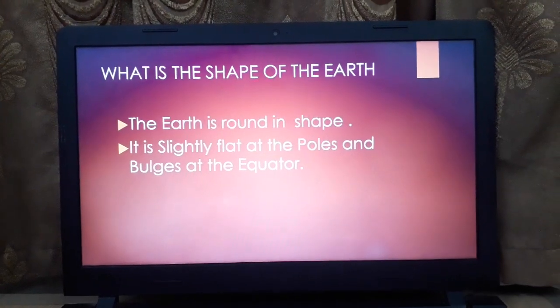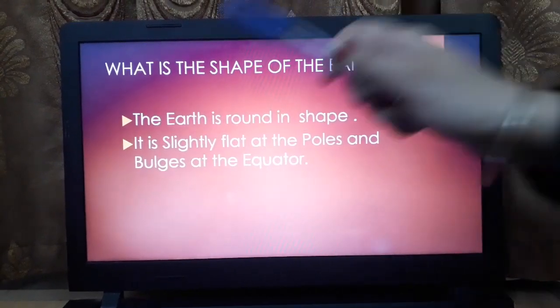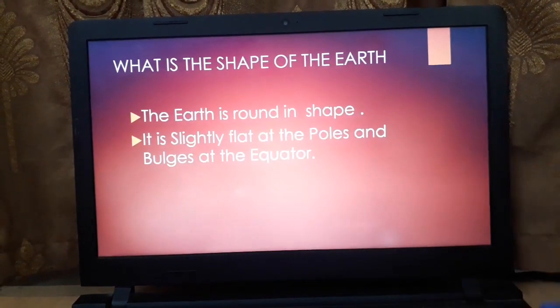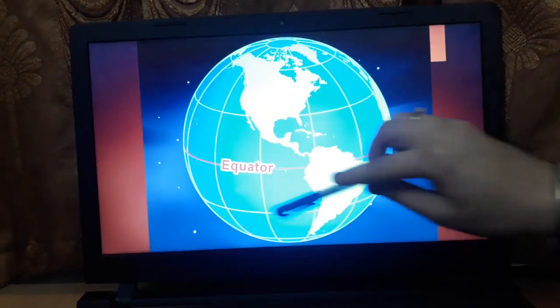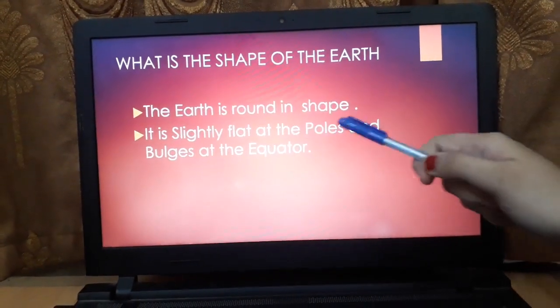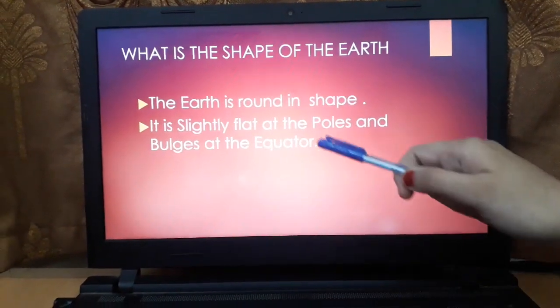Now, we will start the revision. What is the shape of the earth? The earth is round in shape. Let us see. The earth is round in shape. Then it is slightly flat at the poles and bulges at the equator.